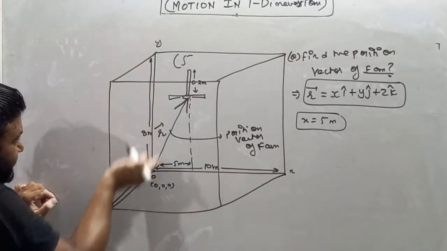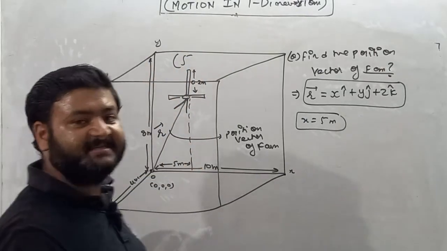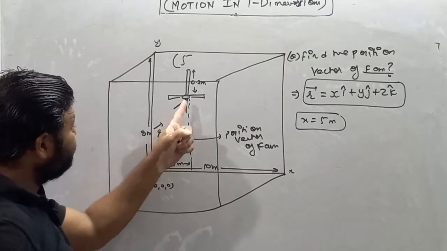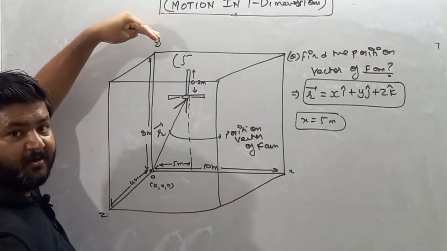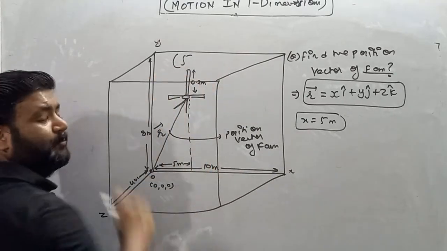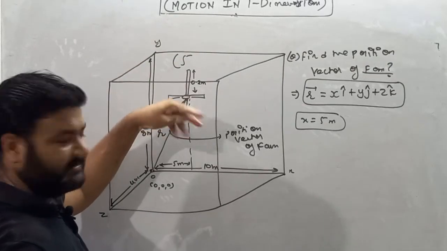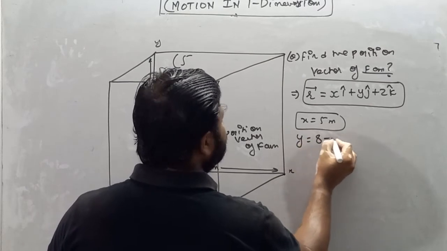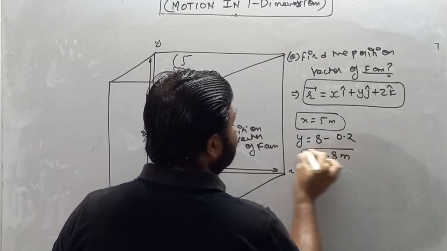Similarly, this is the height of the room, 8 meter, and with the help of the connecting rod, the fan is connected. This 8 meter is from bottom to top, but we have to find the position vector of the fan, so we cannot take 8 meter. We will take 8 minus 0.2 meter. Why 8 minus 0.2 meter? Because 0.2 meter down there is the fan. So y is basically 8 minus 0.2, so y is 7.8 meter.